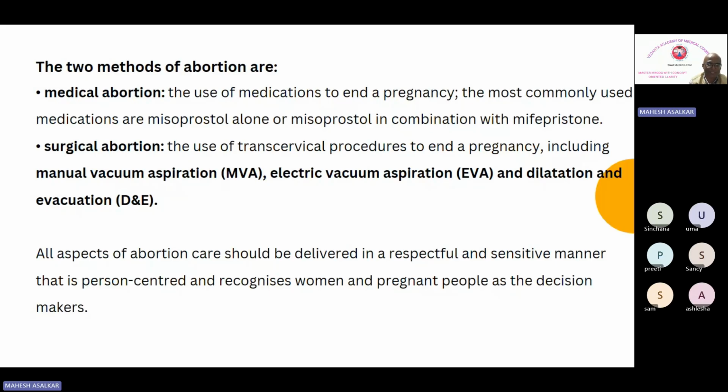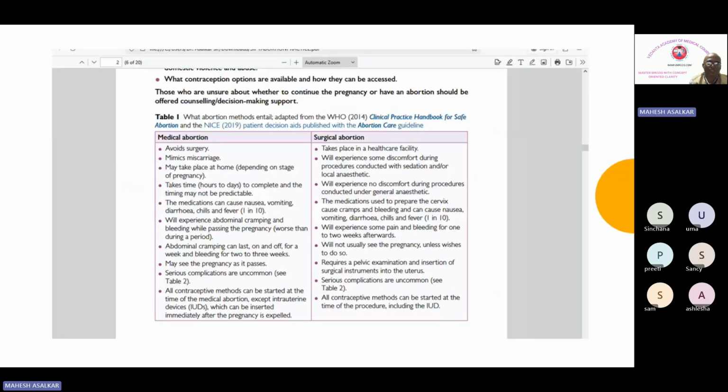Okay, all aspects of abortion care should be delivered in a respectful and sensitive manner that is person centered and recognizes women and pregnant people as the decision makers. So you have to involve the lady in making the decision. Now this particular table differentiates medical abortion from the surgical abortion.